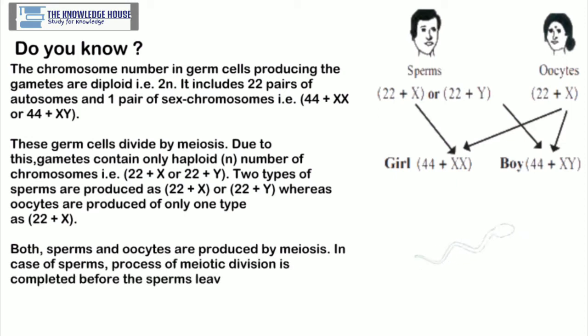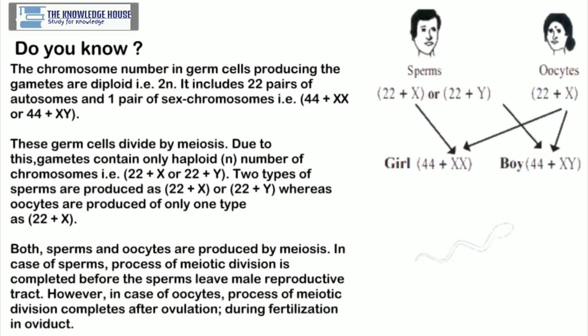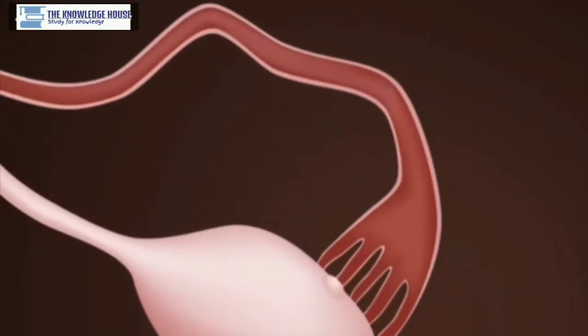Both sperms and oocytes are produced by meiosis. In case of sperms, process of meiotic division is completed before the sperms leave male reproductive tract. However, in case of oocytes, process of meiotic division completes after ovulation, during fertilization in oviduct, development and birth.